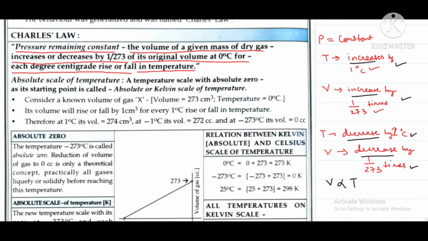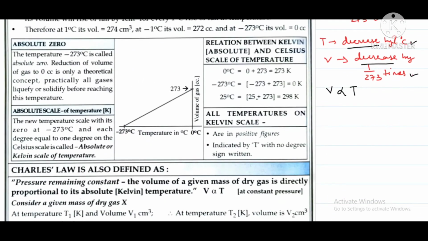Okay, so this can be written as: volume is equal to temperature into constant. Clear? So volume by temperature will be equal to constant.